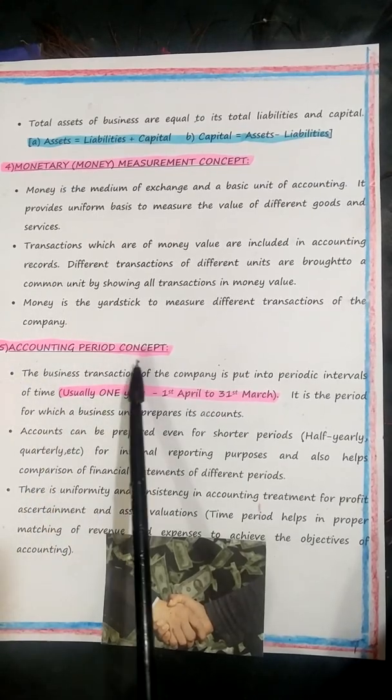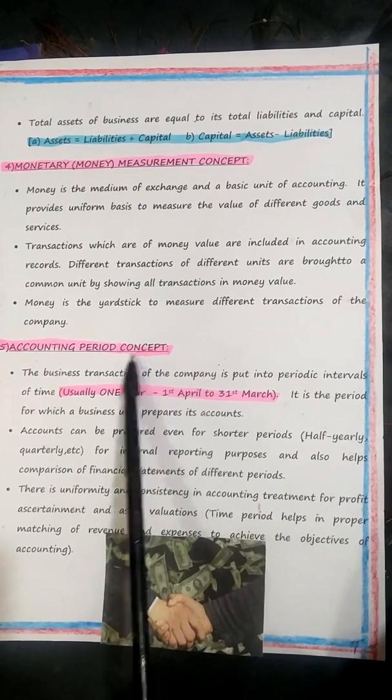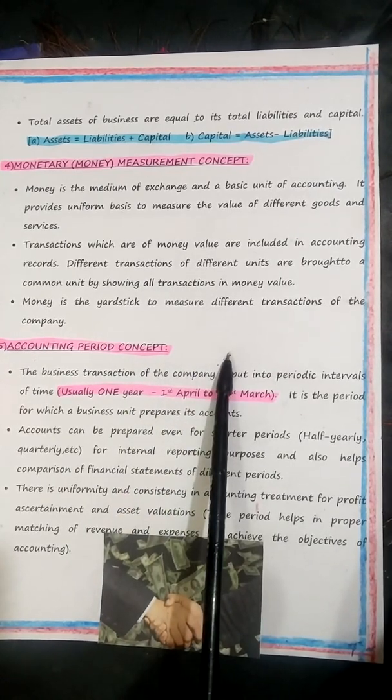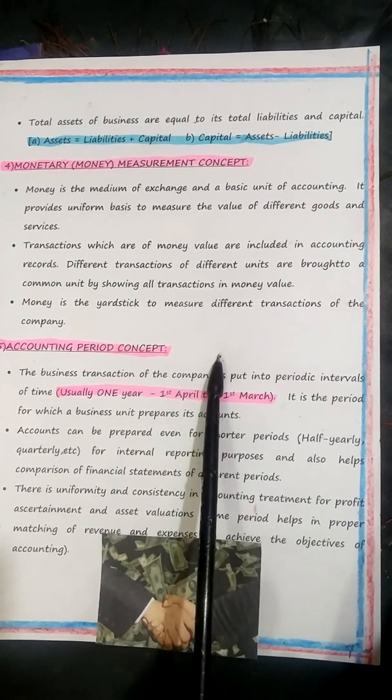The fifth one, the accounting period concept. The name itself will tell you. Period concept. What is the period concept? It is nothing but the life of business, segregated into equal amounts of time, called the accounting period. So what is a period concept? Nothing but the life of business segregated into equal parts of time period, called the accounting period.